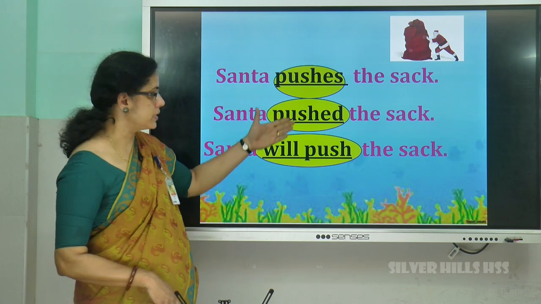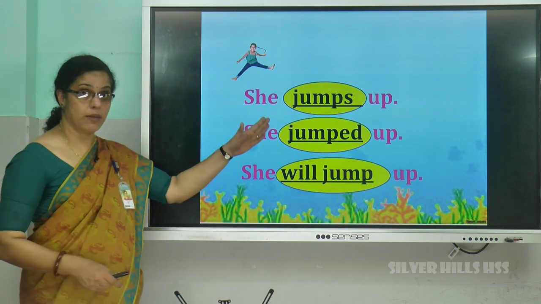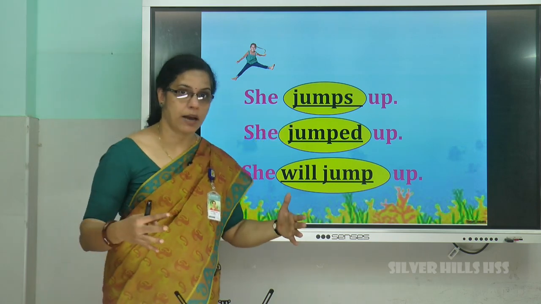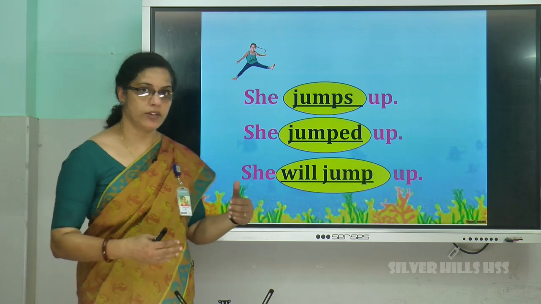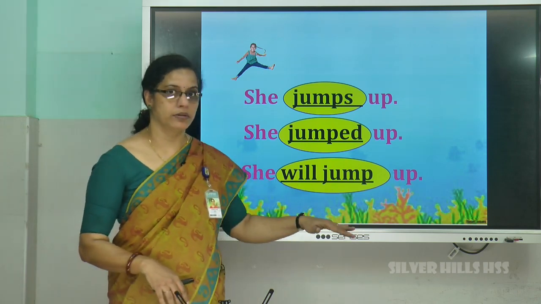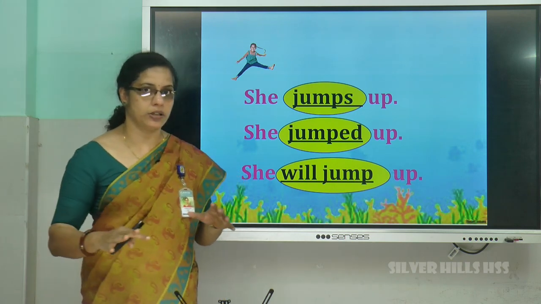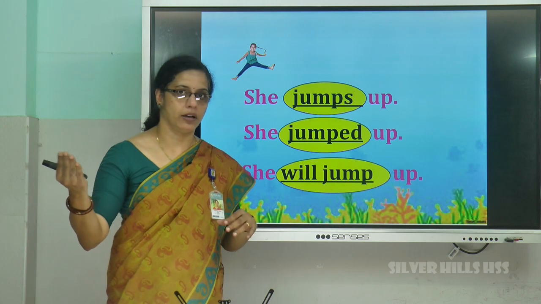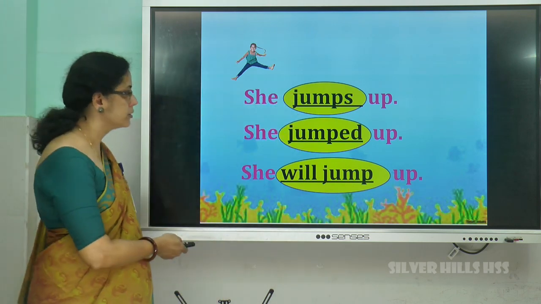Present tense, past tense, future tense. She jumps up. Whenever she is happy, she jumps up. She jumped up. Something which has already happened. She will jump up. Something which will happen in future. It has not happened till now. Present tense, past tense, future tense.